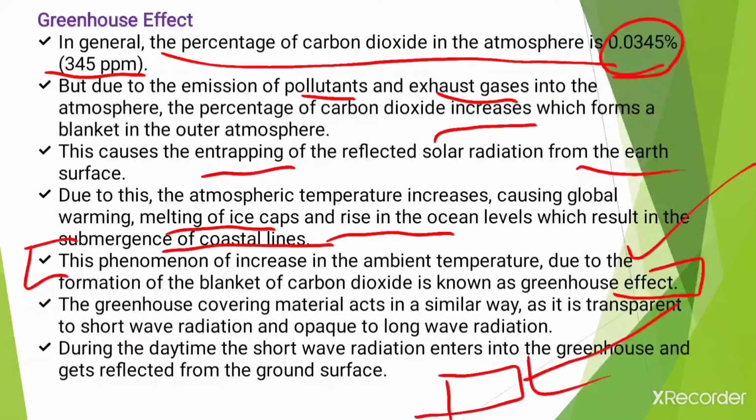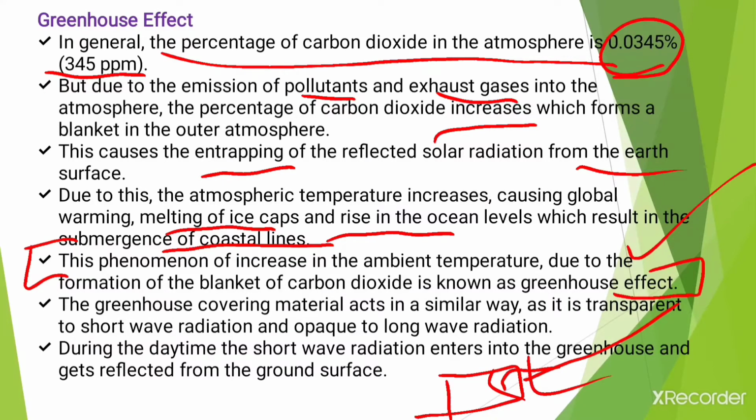Short wave radiations that come from the sun can easily pass through the transparent covering material, but long wave radiations cannot pass through that material. This is the property of that covering material.